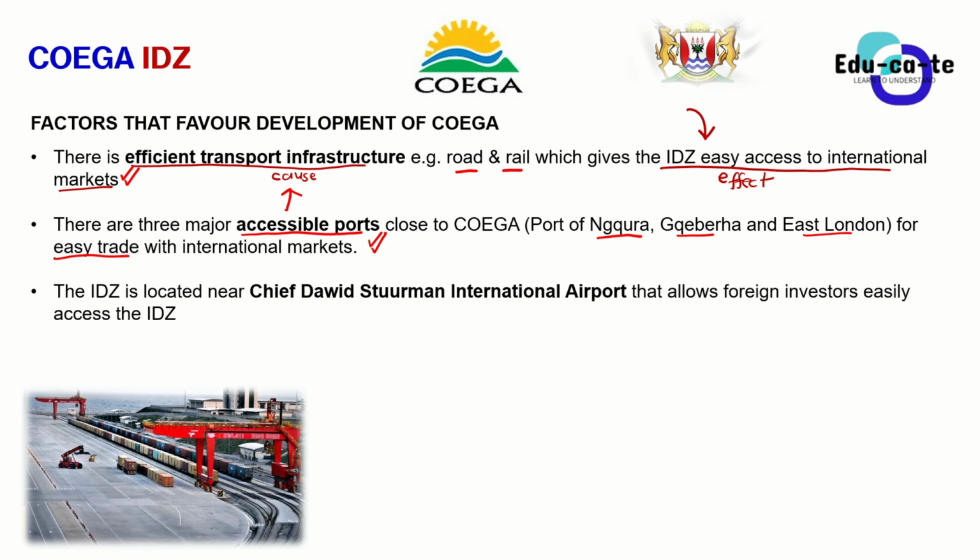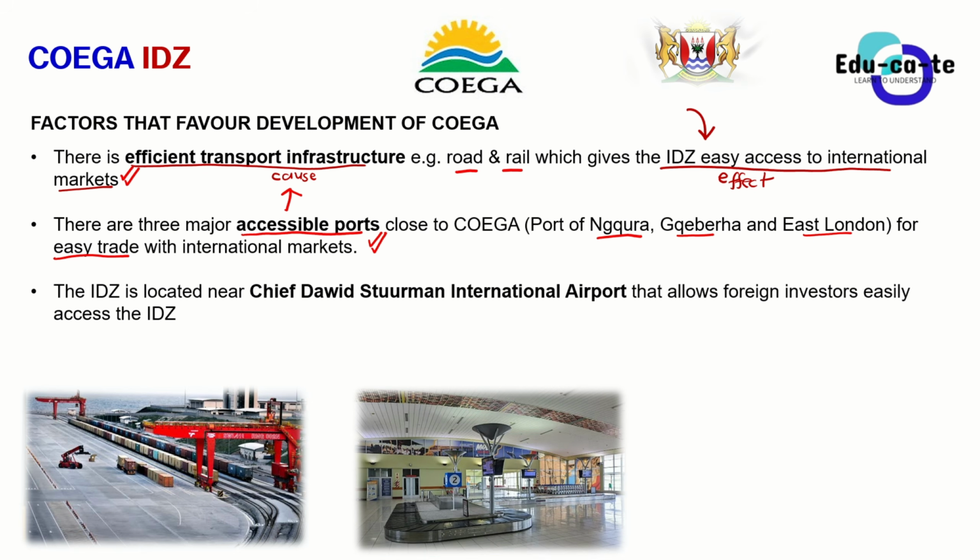And then when you look at other factors, the industrial development zone is located near Chief Dawood Sturman International Airport. This airport was named after him. This is an advantage because the IDZ is closer to an international airport. By the way, this is an international airport, not a domestic one. It means that people from other countries are able to access South Africa using that airport. So this allows foreign investors to easily access the industrial development zone.